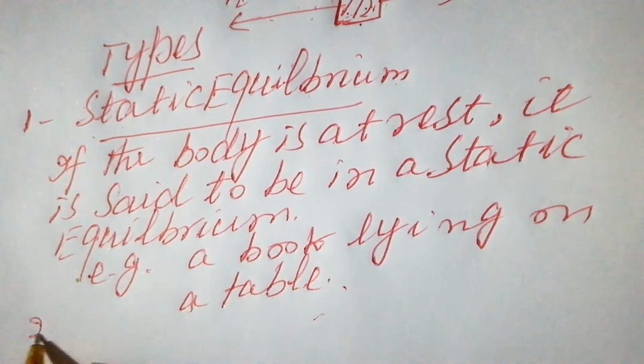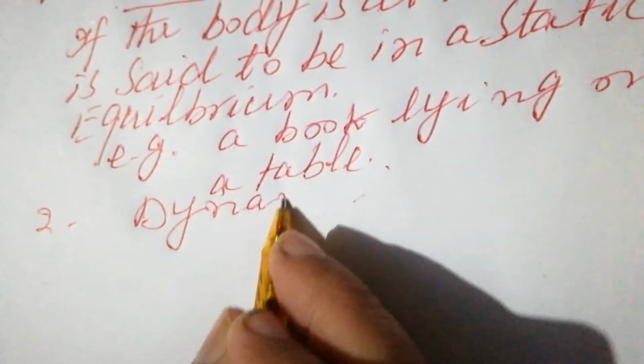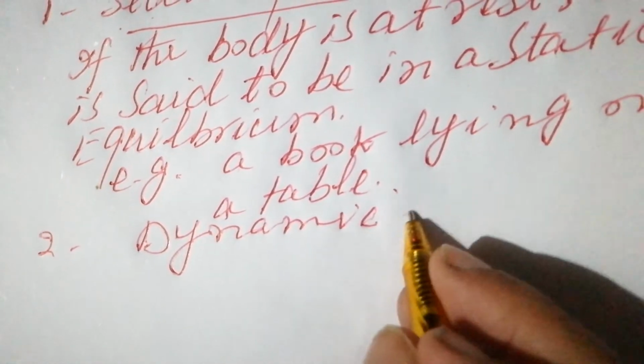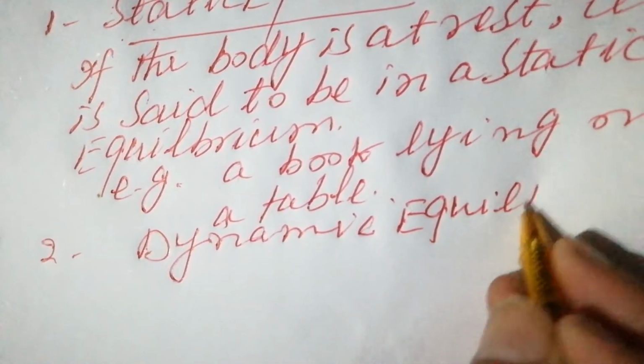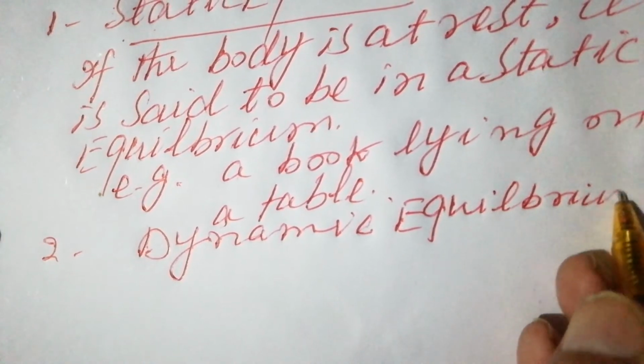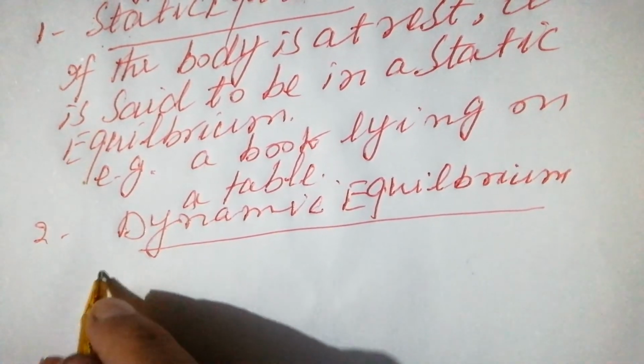And number two is dynamic equilibrium. What is dynamic equilibrium?